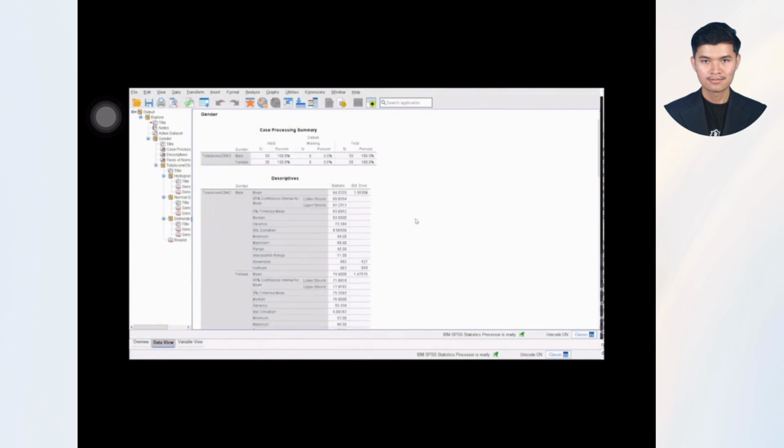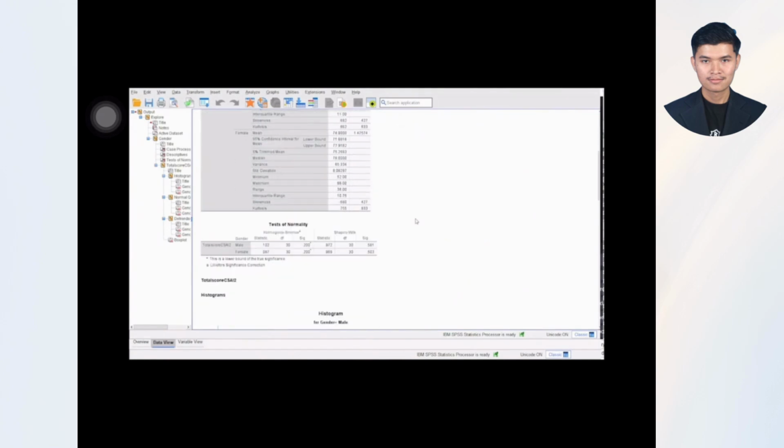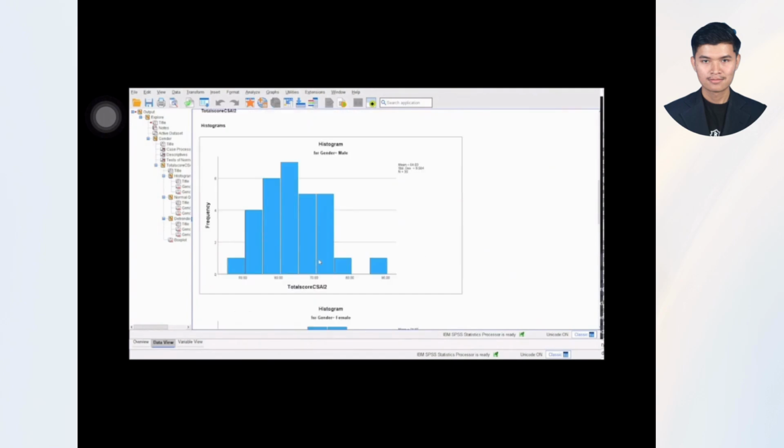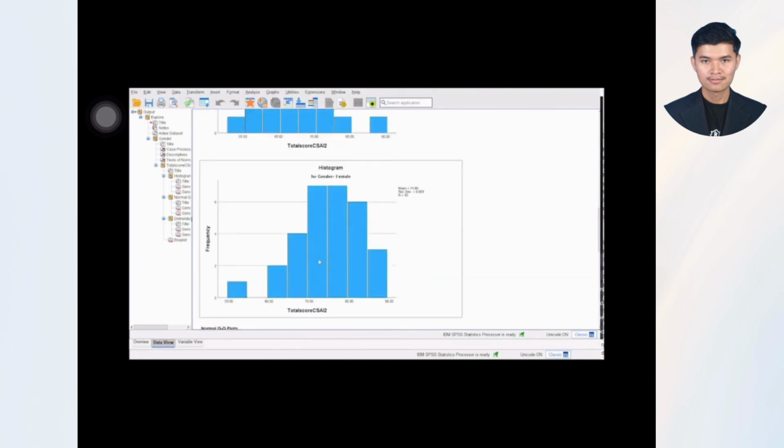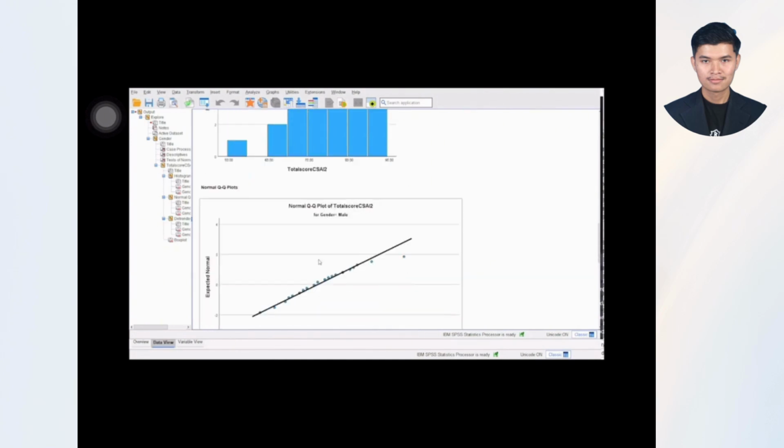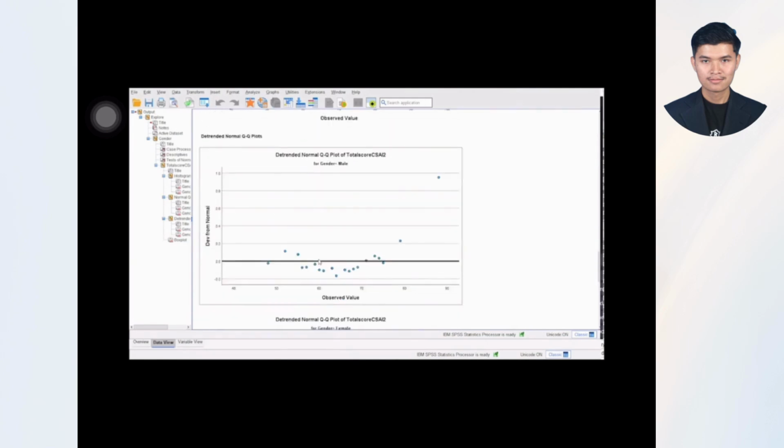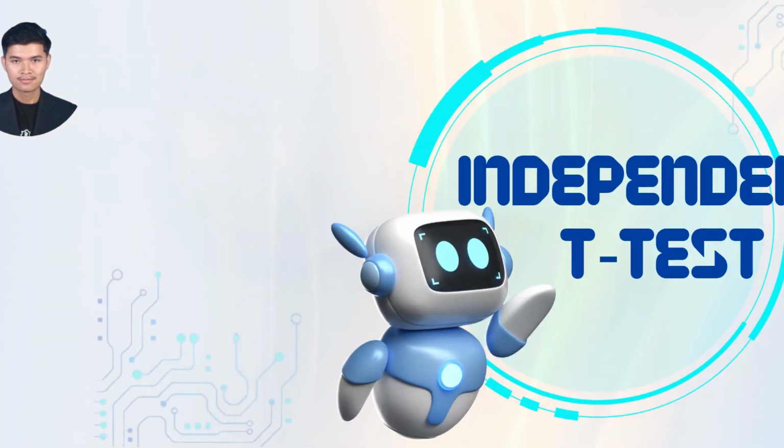As you can see, the Kolmogorov-Smirnov significance is 0.2. The p-value is more than 0.05, so the distribution is normal. Check the histogram: for male it is normal, and for female it is also normal. And there is no outlier.